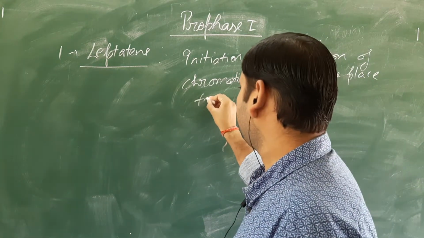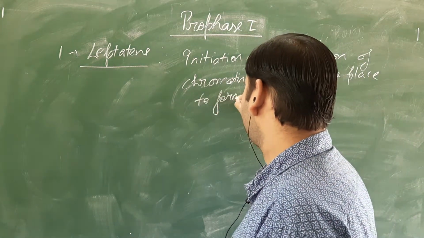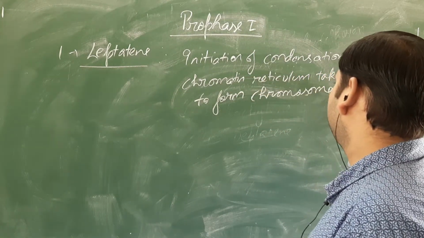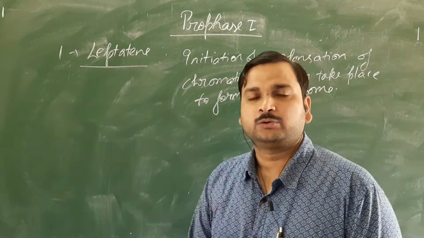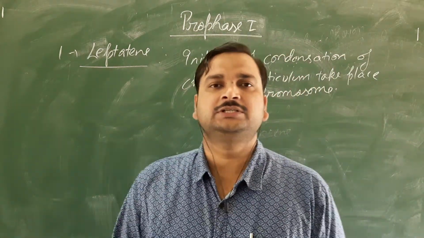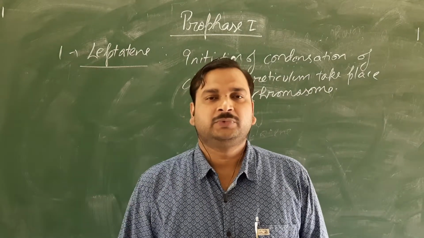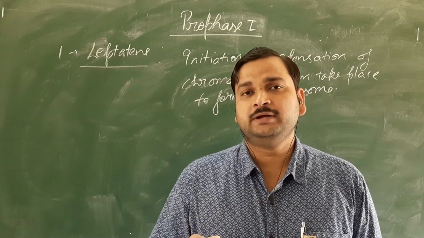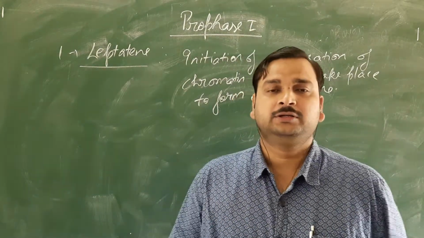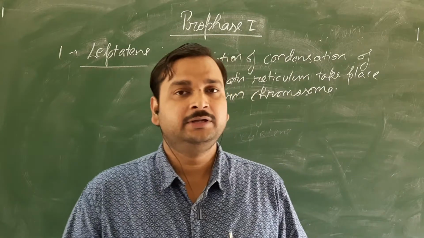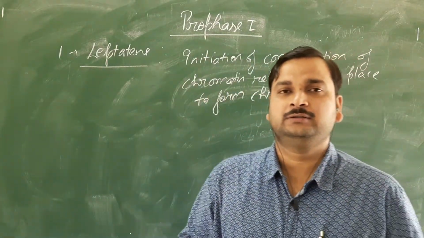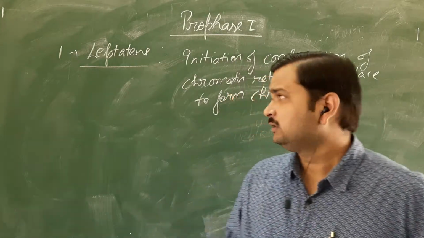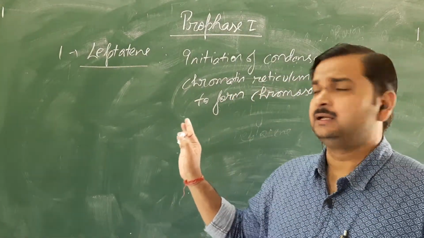The condensation takes place to form what? Chromosome. When the compaction, or condensation, of the chromatin reticulum takes place, it results in the formation of the chromosome. Even in mitosis I told you why chromosomes are formed: the chromosome has the line of symmetry, and from that line of symmetry the DNA can be equally divided into 2 equal halves.